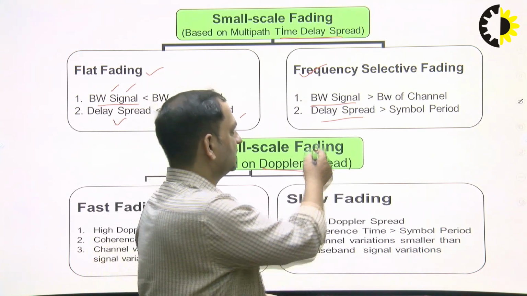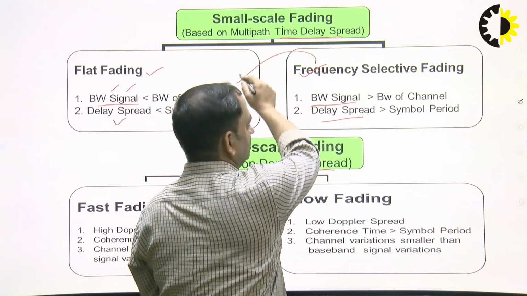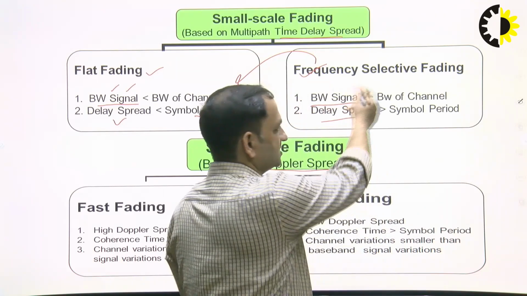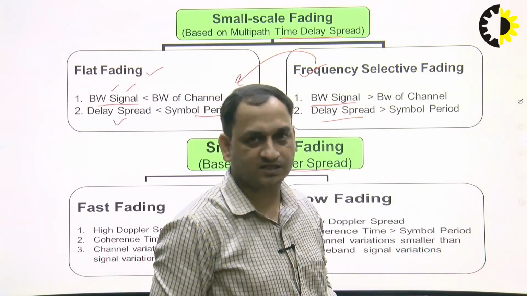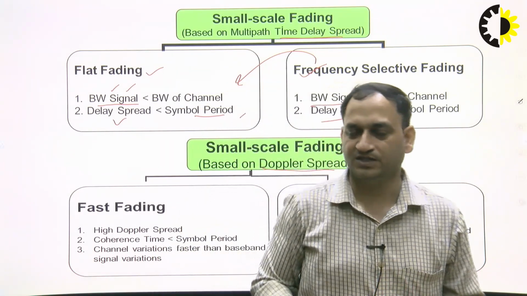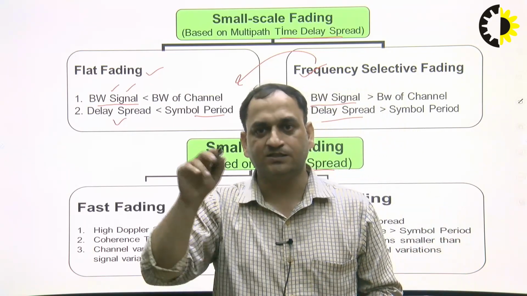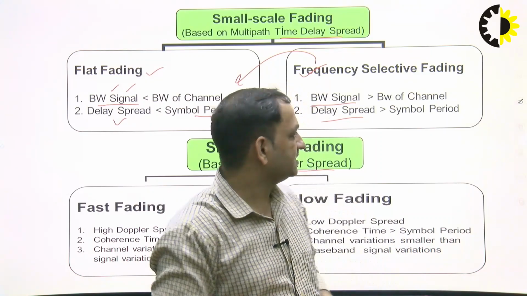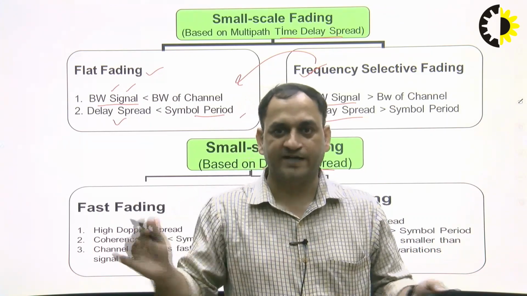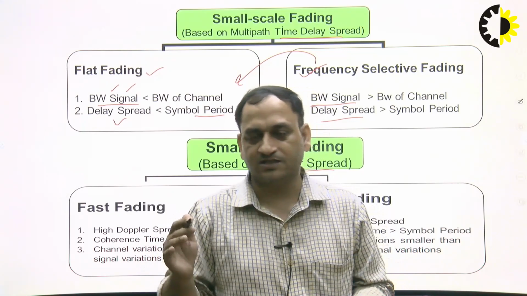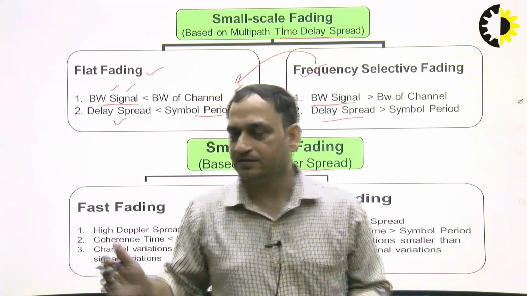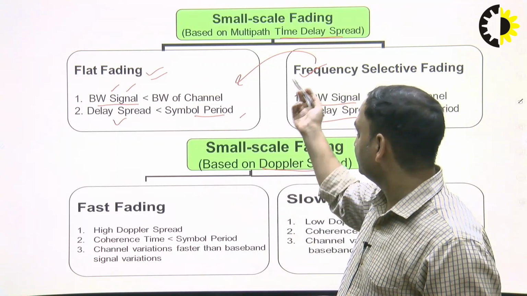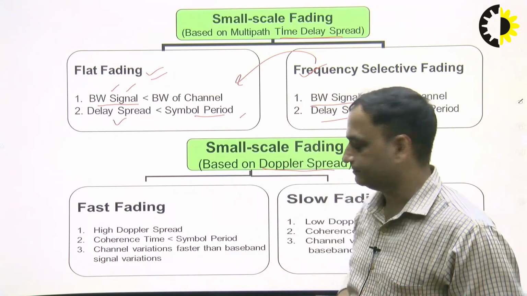So we have to convert this frequency selective fading to flat fading, because frequency selective fading is very tough to tackle at the receiver side, and the channel component will change with time. That is why this frequency selective channel, which is wide band fading, has to be converted, and flat fading is the narrow band fading, right. So we have to convert frequency selective to flat fading.